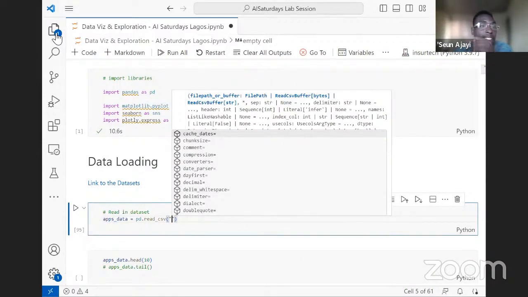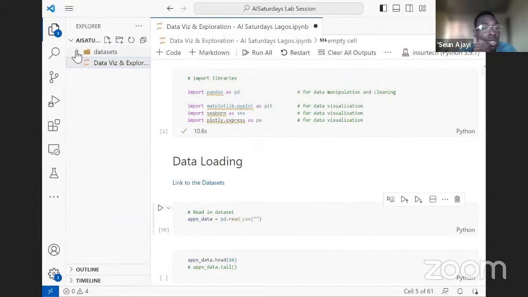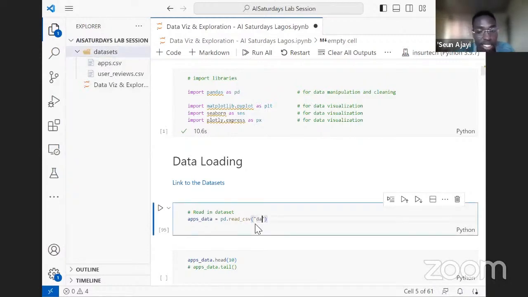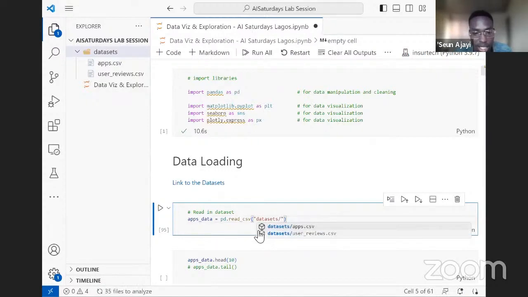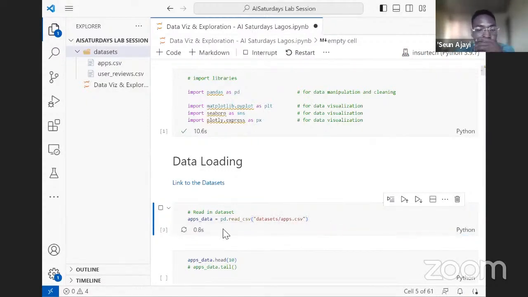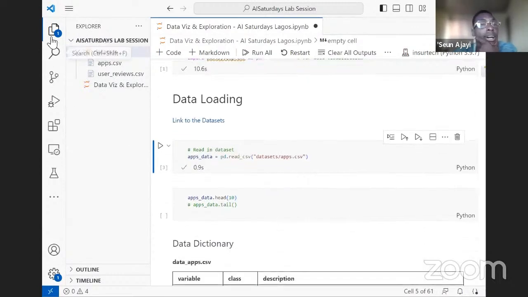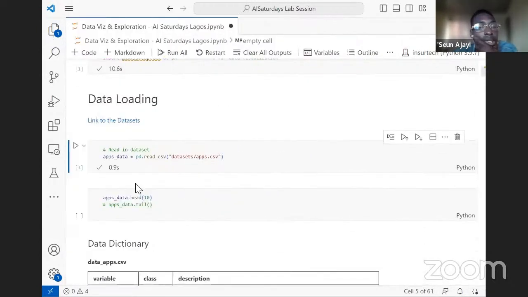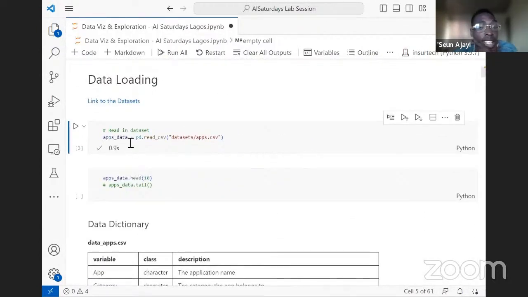I know where mine is. I'm working on VS Code, so here's my data set in the data sets folder, and it is named apps.csv, and so I can just access it like this using datasets. I'm naming the data set apps_data. That's just the variable name.